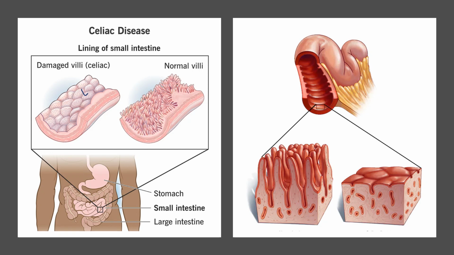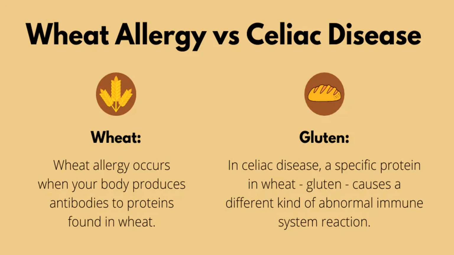In the second picture also you can see more clearly. This is the normal microvilli, which are finger-like projections that increase the absorptive surface area. But in the second case, the microvilli have been flattened, so the surface area is reduced, and ultimately it affects the absorption of food nutrients. So the body will be deficient in many things.